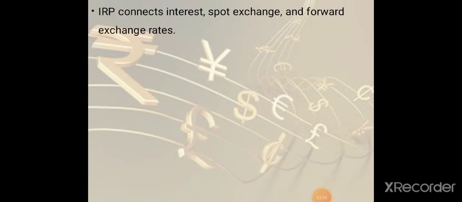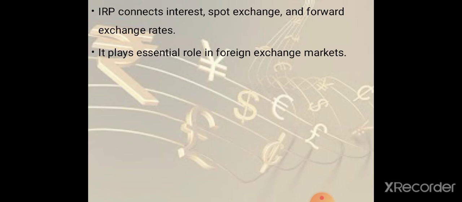IRP connects interest, spot and forward exchange rates. It states that the difference between interest rates is equal to the difference between spot and forward exchange rates. It plays an essential role in the foreign exchange market, as this theory is one of the main factors to determine the exchange rates, and we can also predict the forward exchange rate through this theory.